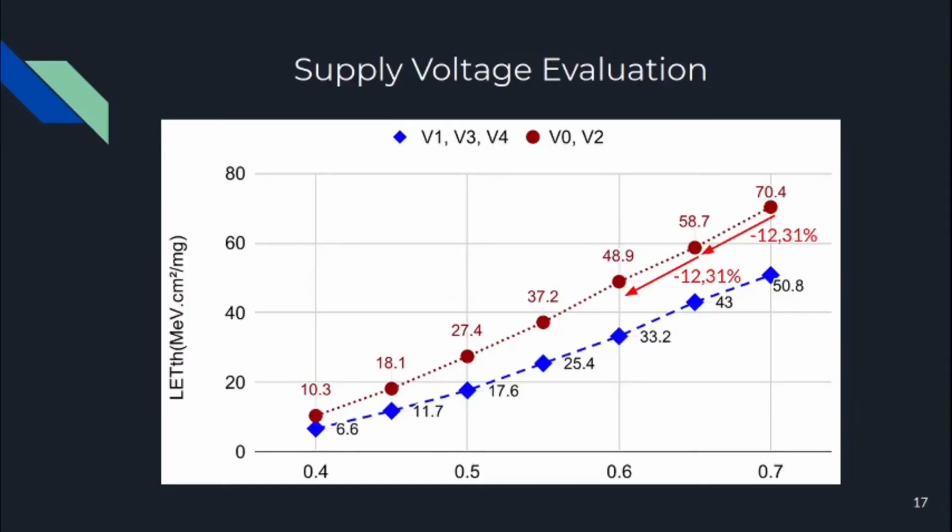This tendency continues when considering different supply voltages for the circuits. The circuits keep split into 2 groups, where version 0 and 2 remain more robust than the rest. The pulse type and the most sensitive node do not change with the supply voltage, and for every 0.05 volt supply drop in voltage, the LET threshold decreases, on average, by 12.31%, that is, when compared to